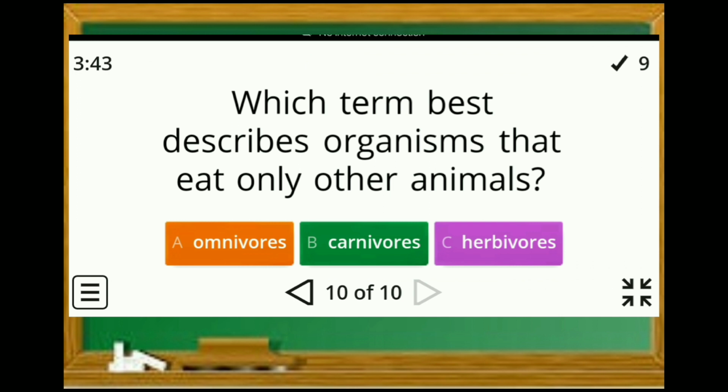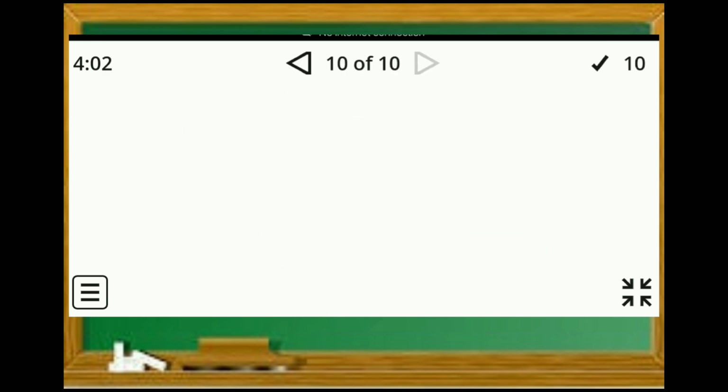Which term best describes organisms that eat only other animals? A. Omnivores, B. Carnivores, or C. Herbivores? B is the correct answer.